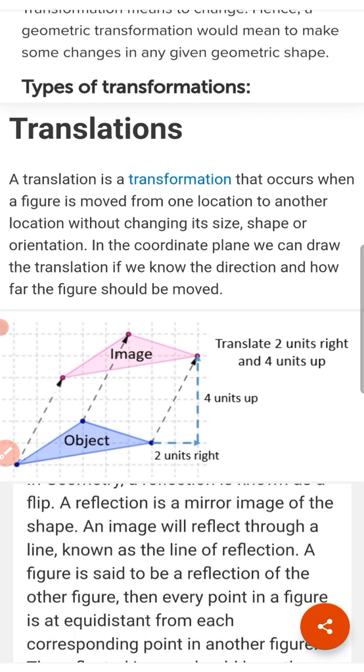Then the last one is enlargement. It is a transformation when an object maps to an image of the same shape but different size. Here the object becomes large. But the object and image are said to be similar because they have the same shape. The size is changing, not the shape.